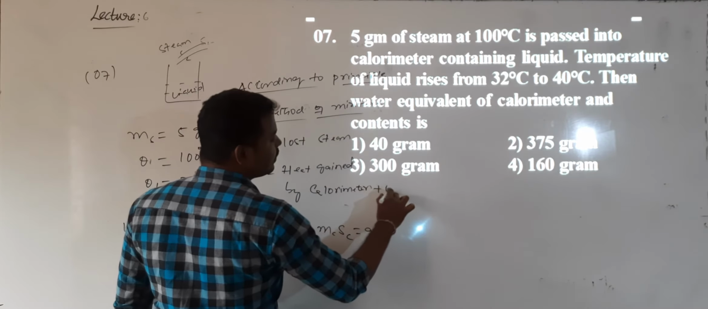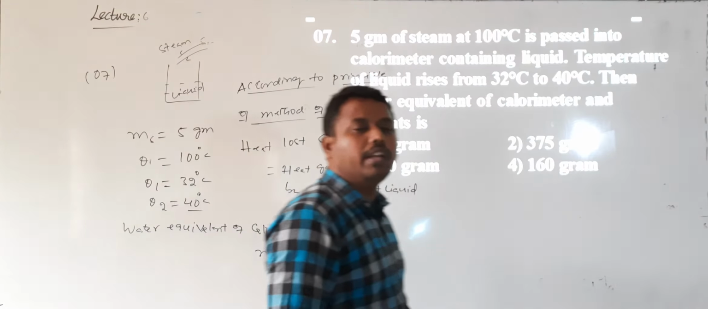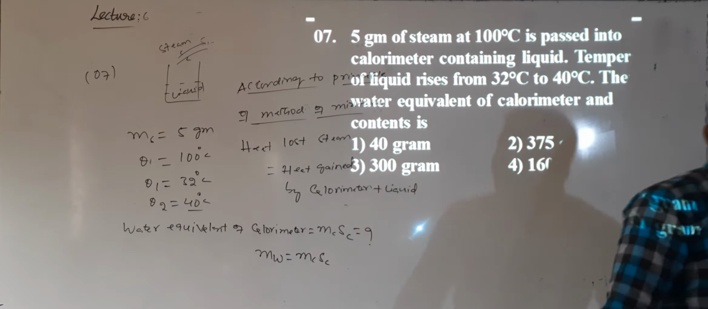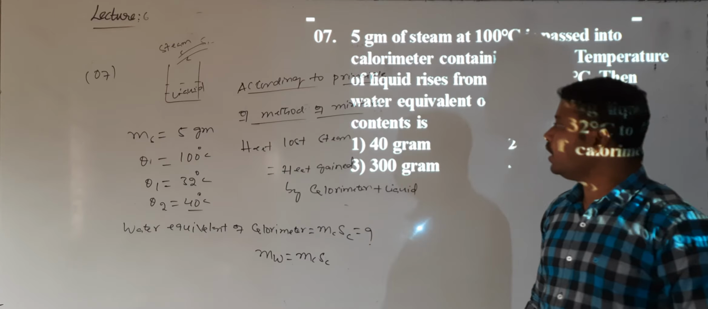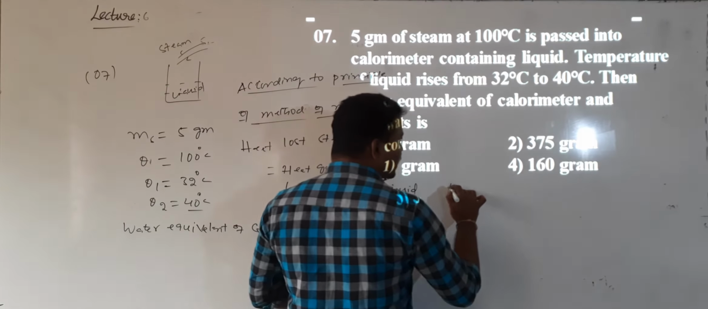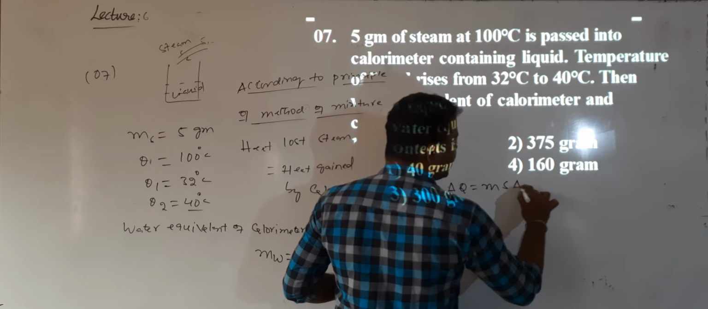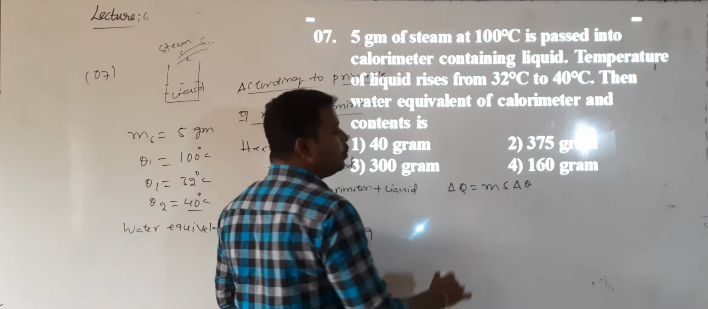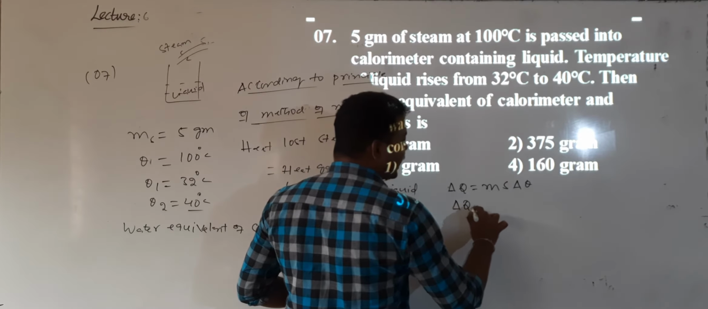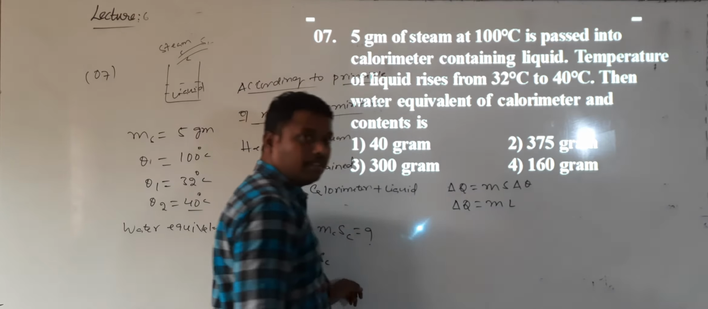plus liquid. They have not mentioned the liquid, but they are asking water equivalent. When they ask water equivalent, which liquid is that? Water only. So can I apply the principle? What is the heat loss in the form of specific heat? Delta Q value is m into S into delta T.